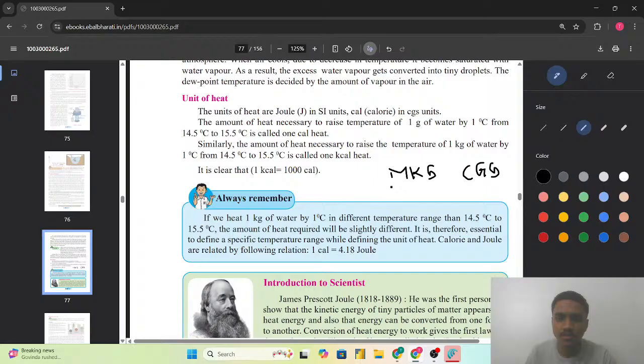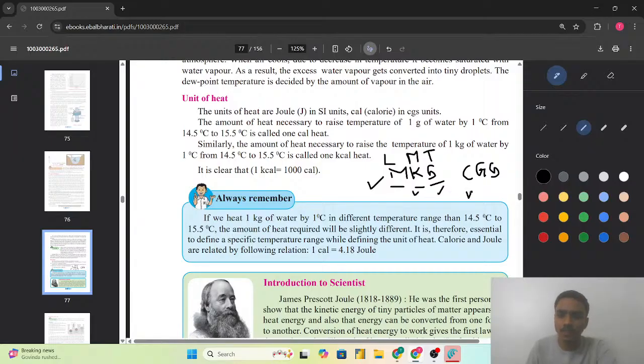सो एमकेएस क्या है? दैट इज मीटर, kilogram and second. So this is basically regards with the length, mass and time. So why are we considering only the length, mass and the time here? Because we have chosen these three quantities as the fundamental physical quantities for the measurement of any other quantities. So length हो गया जो कि MK system में अगर हम देखेंगे, so we are measuring it with the meter, mass in the kilogram and time in the second.